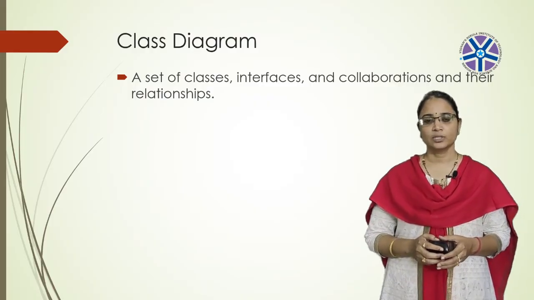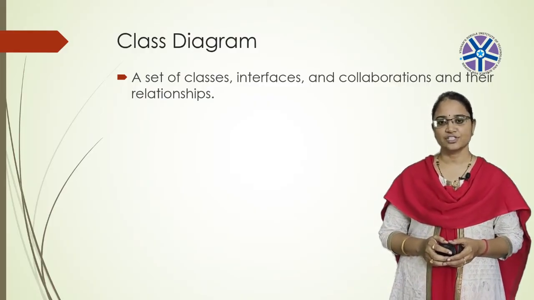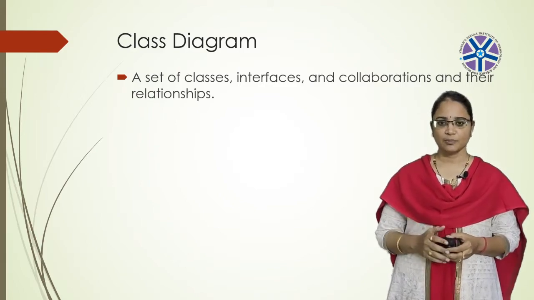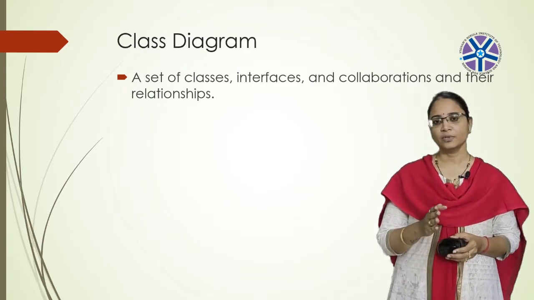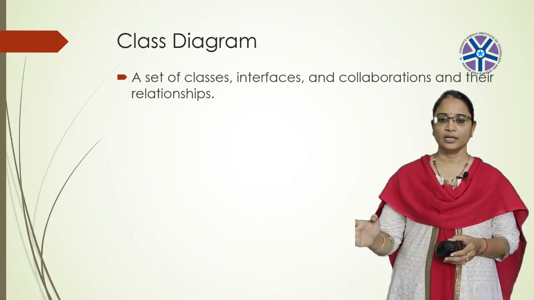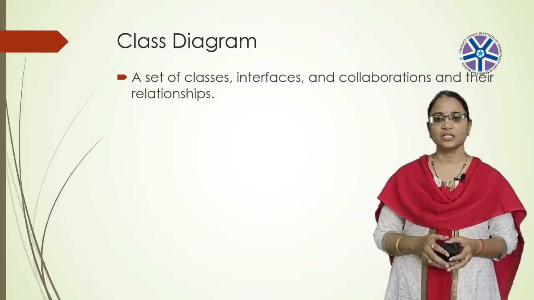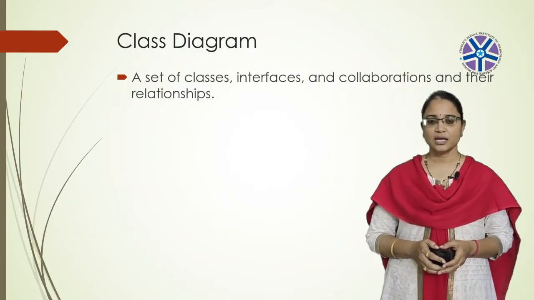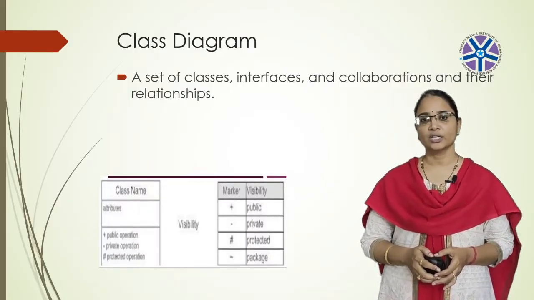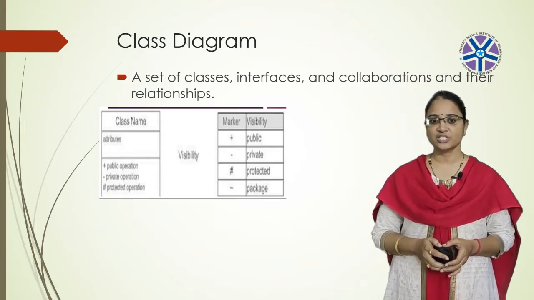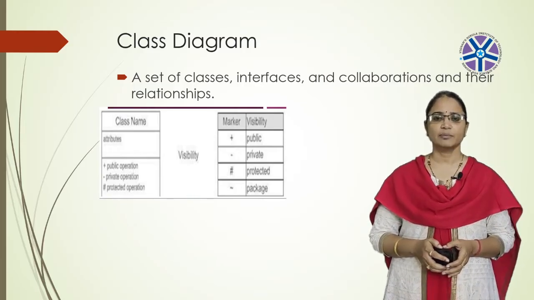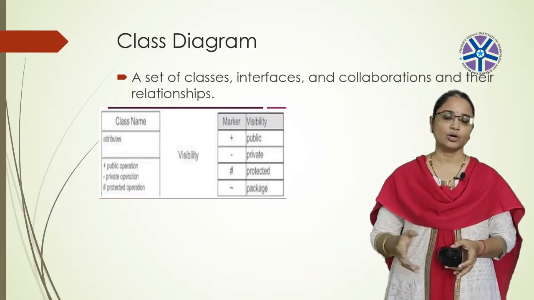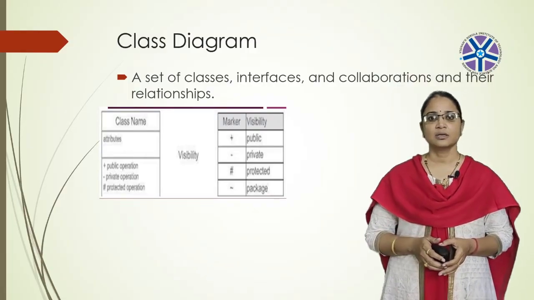One more thing is forward and reverse engineering. What is meant by forward engineering and reverse engineering? Converting from diagrams to code and code to diagrams is nothing but forward and reverse engineering. And in class diagrams, one more important thing which we need to discuss is visibility. What does visibility mean? How the attribute should appear to the other classes. It means public.